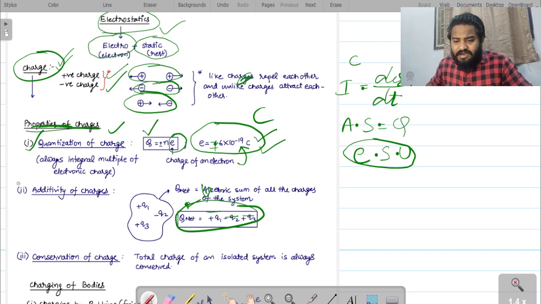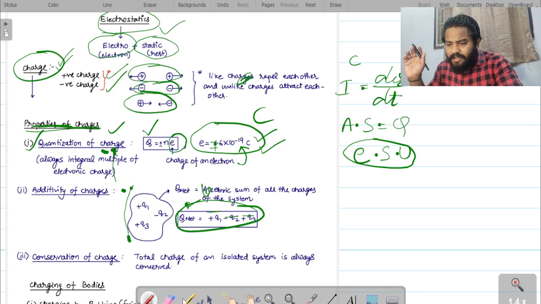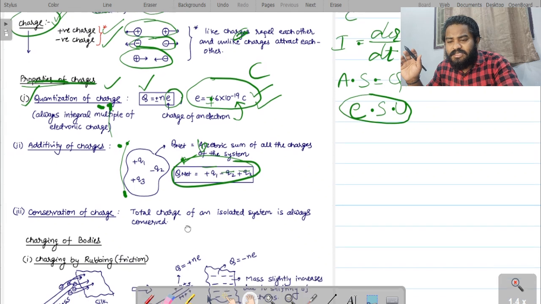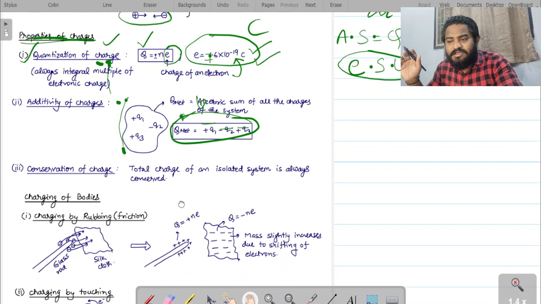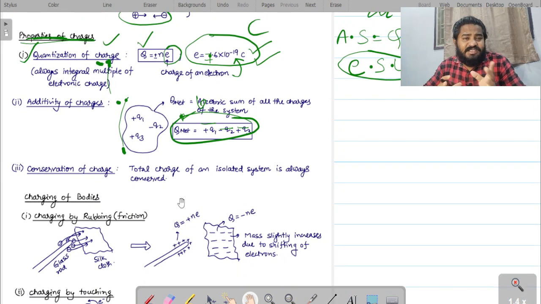Whereas coming to the third one, now the third property of the charge is conservation of charge. It's very important. Conservation of charge in the sense means the total charge of an isolated system is always conserved, right? So charge can neither be created nor be destroyed.